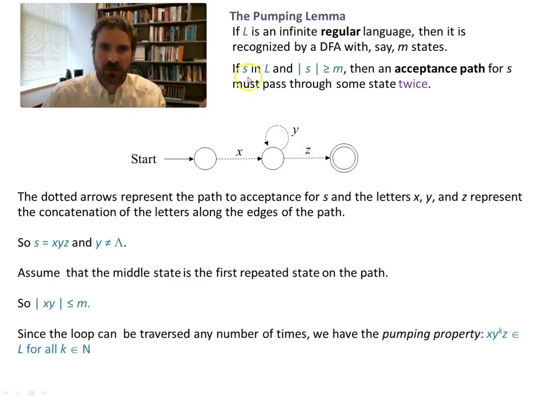You basically say, let there be this string in L, and then you know that this pumping property exists down here. This is really important, the pumping property. x y to the k z. x is some sort of sequence through the path. Then y is the one that repeats, and then z would be the rest of the sequence. So if something's a regular language, there exists at some point this repetition. The way we do these proofs is by contradiction. We just assume that this exists, and then we can show by manipulating the symbols around that this structure is going to create something that's not of the form of the language that's given to us.